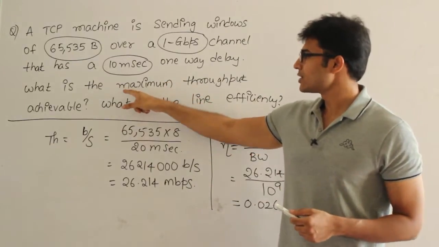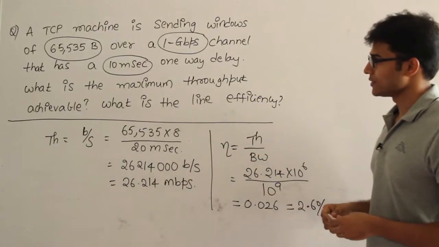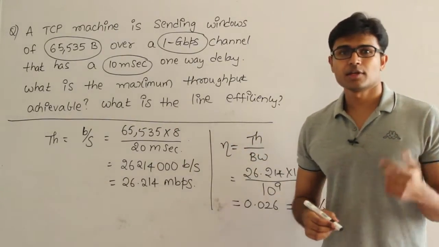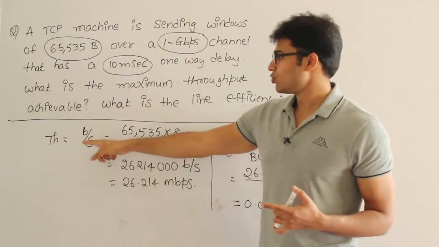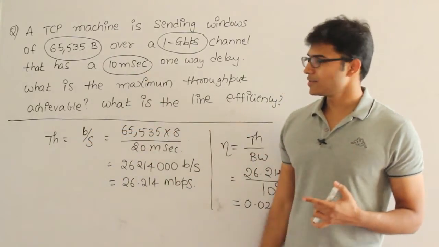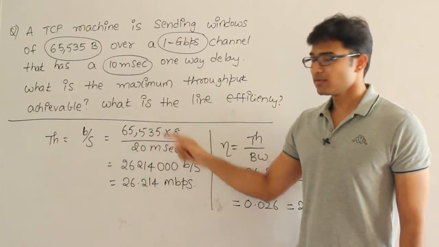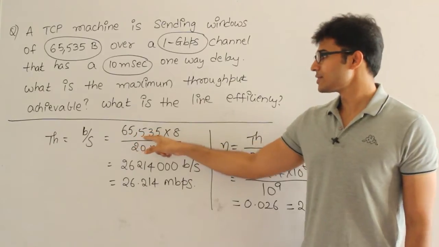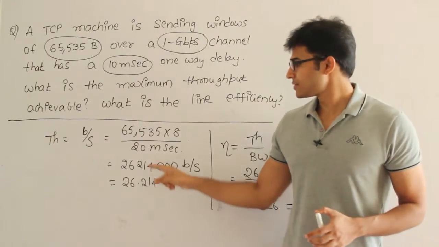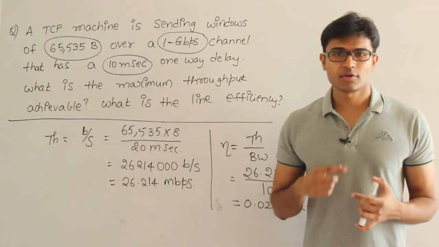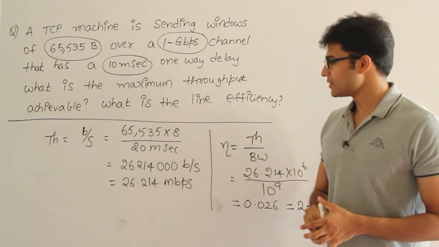So in 20 milliseconds we are able to send this much data. Then what they are asking is, what is the maximum achievable throughput, and what is the line efficiency? We know that throughput in computer networks is the number of bits effectively sent per second. So throughput is nothing but bits per second. How many bits are sent in what time? A window size of 65,535 bytes is nothing but 65,535 into 8 bits. These many bits are sent in 20 milliseconds. Therefore the number of bits sent per second is 65,535 into 8 divided by 20 milliseconds.